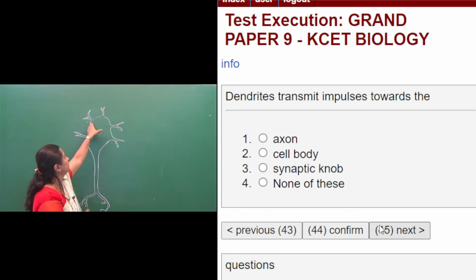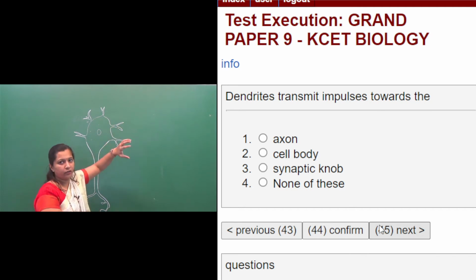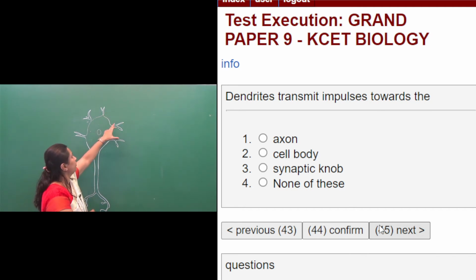The dendrites will receive the electrical impulses from different sources and transmit these impulses towards the cell body. Whereas the axon, the long process, will transmit the nerve impulses away from the cyton, that is to the synapse or to the neuromuscular junction. So these dendrites will transmit the nerve impulses towards the cell body, whereas the axon will transmit nerve impulses away from the cell body, right?